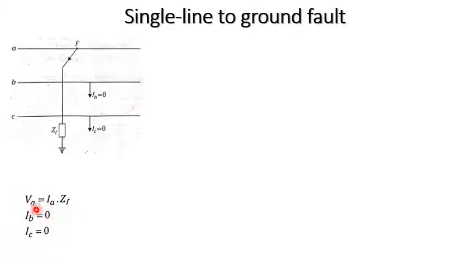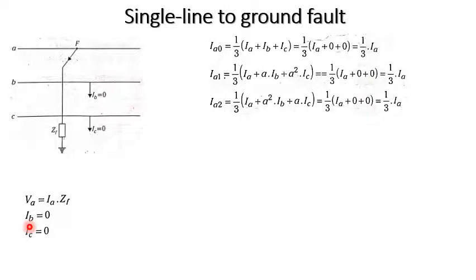Because IB and IC are equal to 0, we calculate the symmetrical components of the current. We know that IA0 is equal to 1 by 3 of (IA plus IB plus IC). Since IB plus IC is equal to 0, we directly get 1 by 3 of IA.